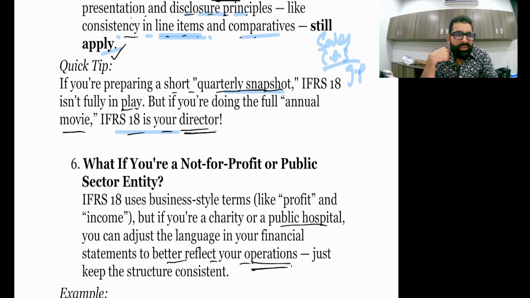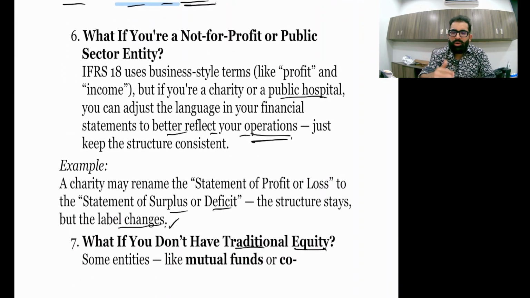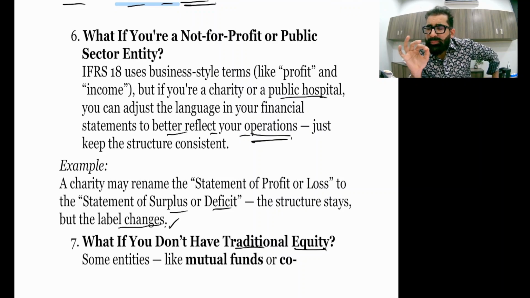Just to understand, what if you are a not for profit organization? Yes, you know that. Very simple. Not for profit organizations, for example, ACCA, Cambridge, O and A levels Cambridge, right? There are charities, they are not for profit organizations. So first of all, as in the basic studies you have studied, not for profit organizations also make profits, but their primary objective is not making profit.